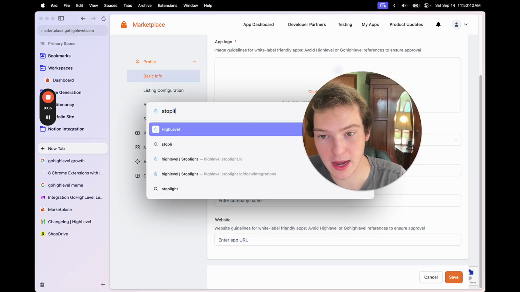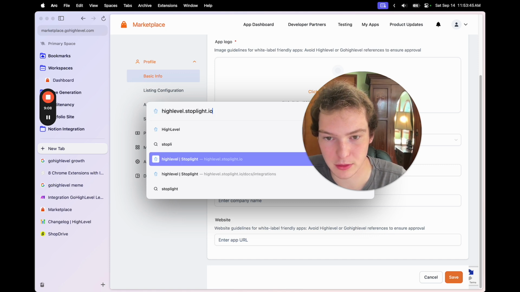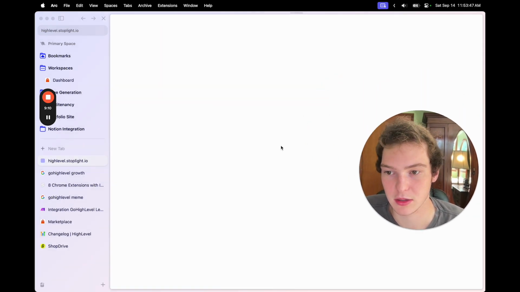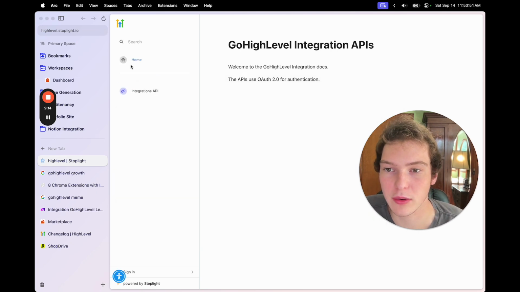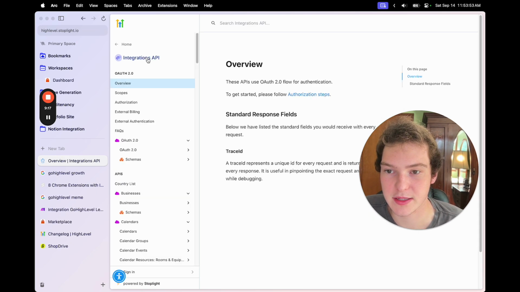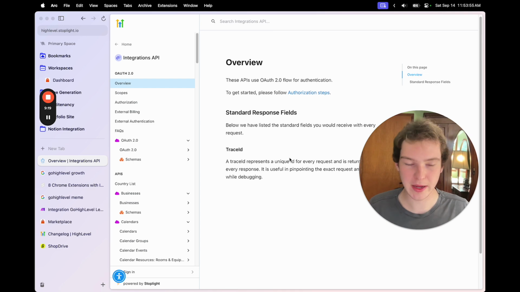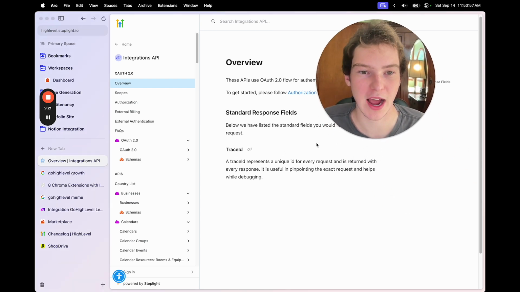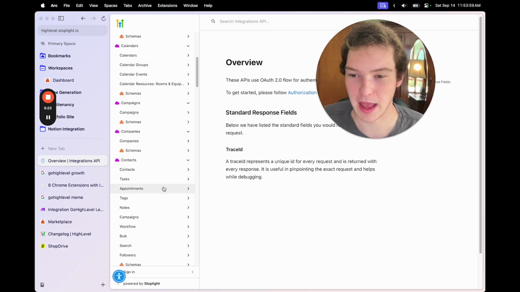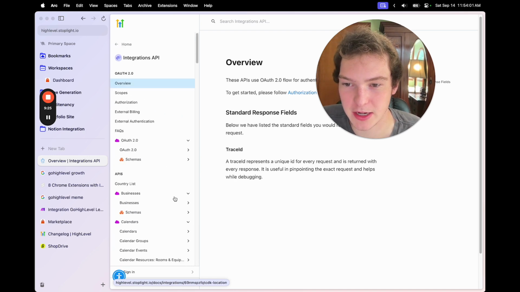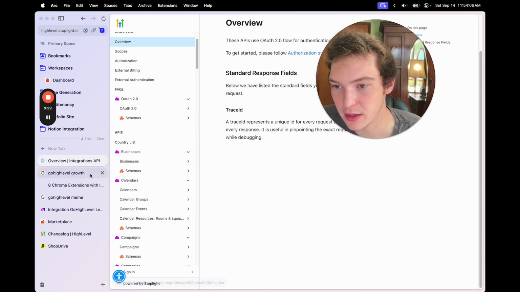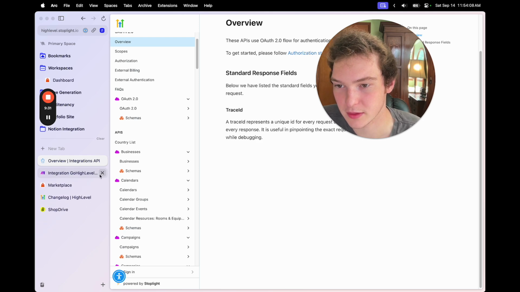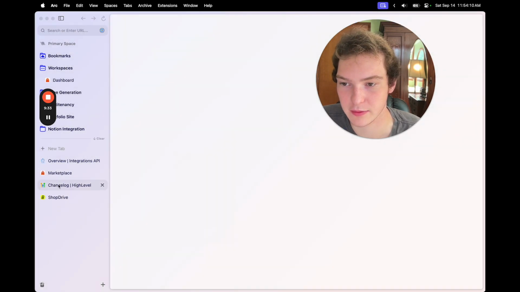Okay, so I'm going to head over to app.stoplight. Okay, so here it is. It's highlevel.stoplight.io, and this is going to be our API documentation for how to use HighLevel. And you're going to be spending a lot of time in here when you first get started. So the most important thing is,